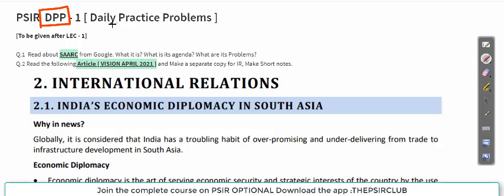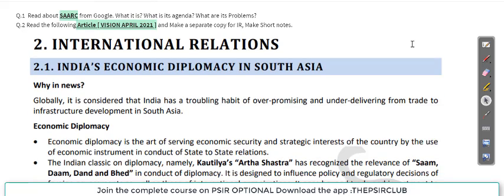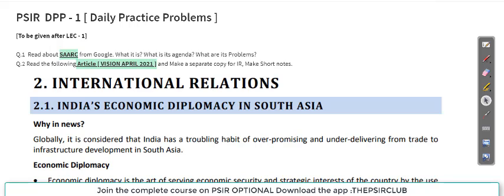The concept of DPP is daily practice problems. So after the class, you will be given DPPs. This is the DPP one which I have made, and it is to be given after lecture 1, meaning you will get it only after this. This DPP will consist of some assignments which you have to solve and come to the next class. Then only you will be called task completed.